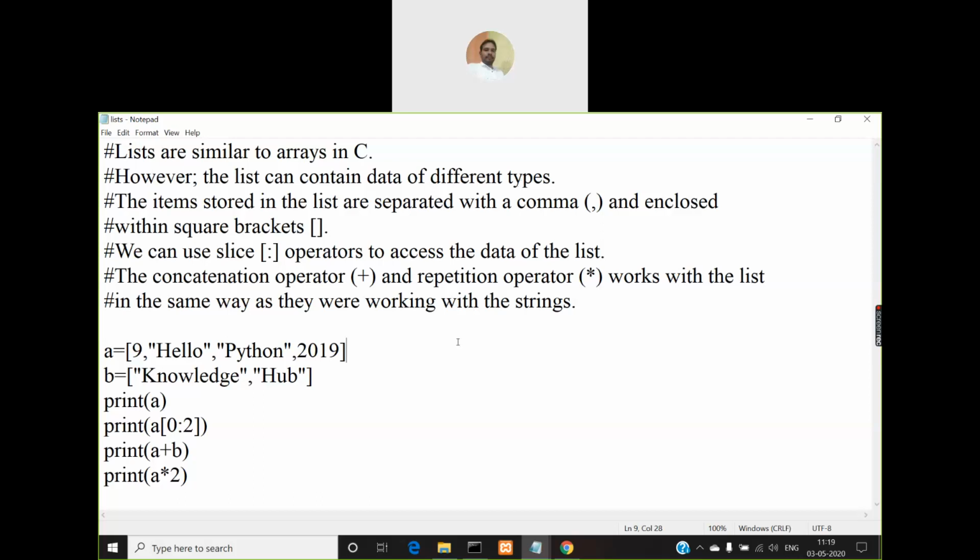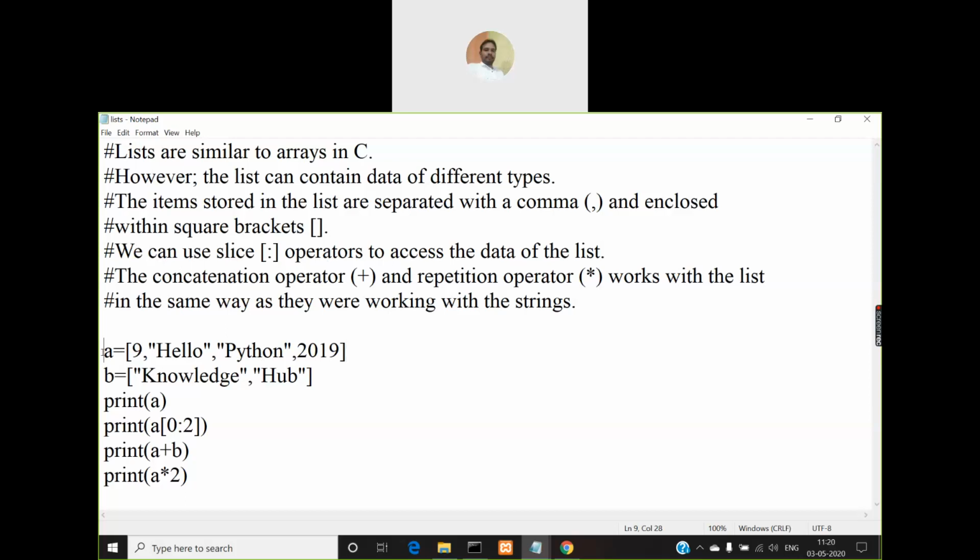So how to create a list? They are separated by a comma. You don't have a mechanism like declaring an array and reading the values using a for loop. Instead of that, you can directly initialize it, but you have to represent these lists with square brackets. We can use some operations like the slice operation. There are many other operations which we'll see. First, let us see how to create a list and print the elements of a list with a small program, and then we'll see what operations you can perform on a list.